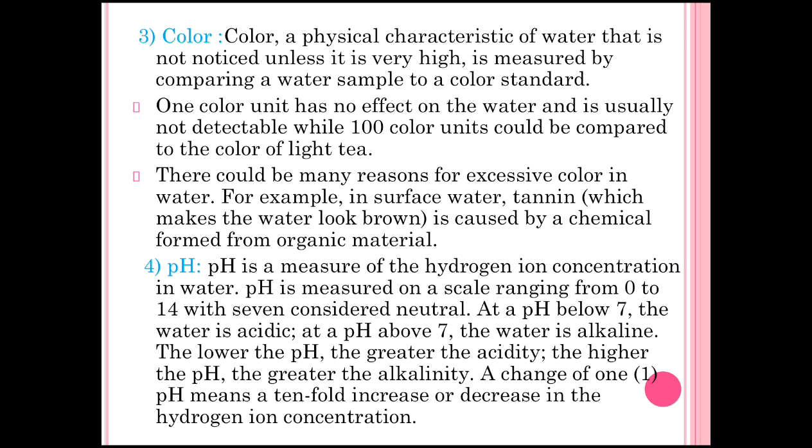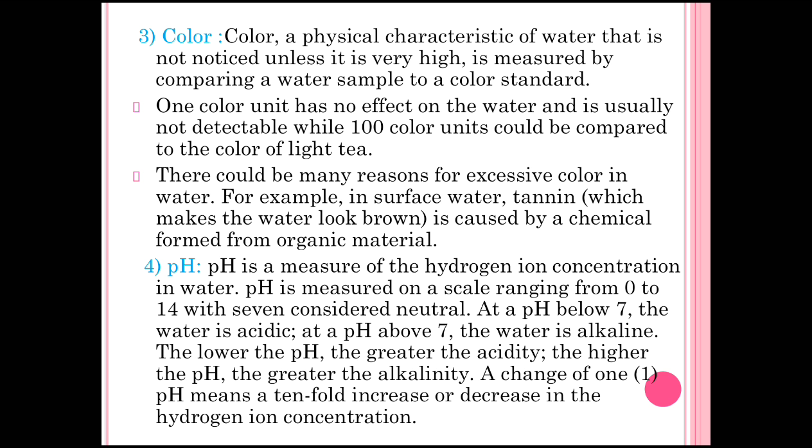The next factor is pH. We know that pH is the hydrogen ion concentration present in water. It is measured on a scale ranging from 0 to 14. From 0 to 7, the pH is acidic. Above 7 it is alkaline, and at 7 it is the neutral range. Below 7 is the acidic range of pH, above 7 is the basic range, and at 7 it is neutral.